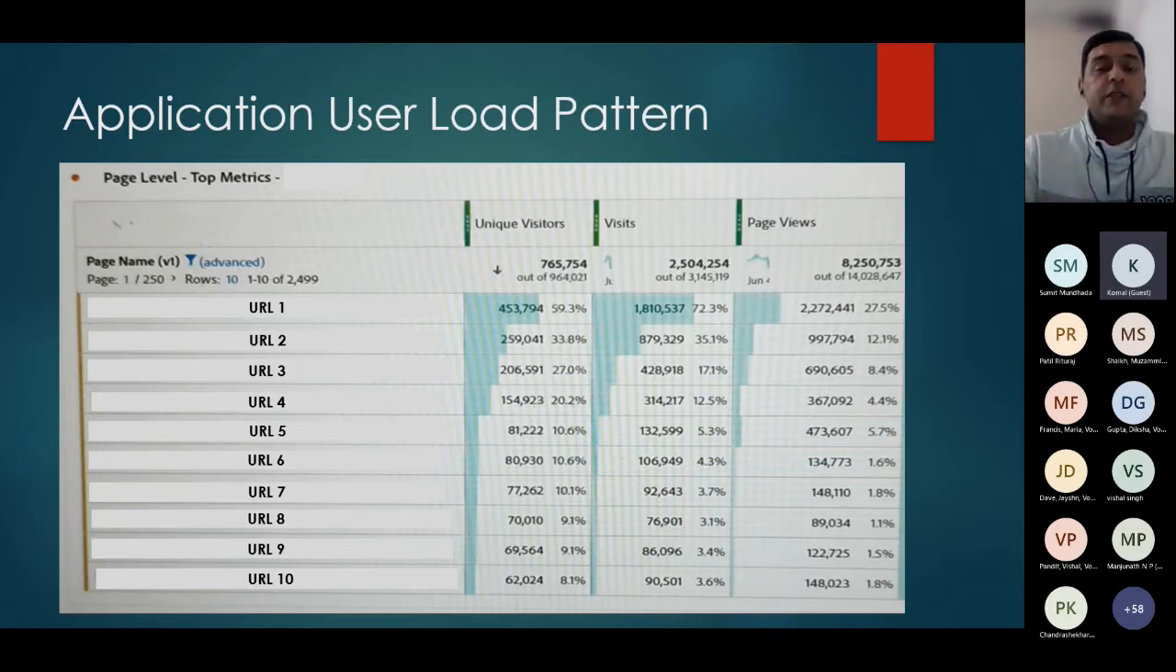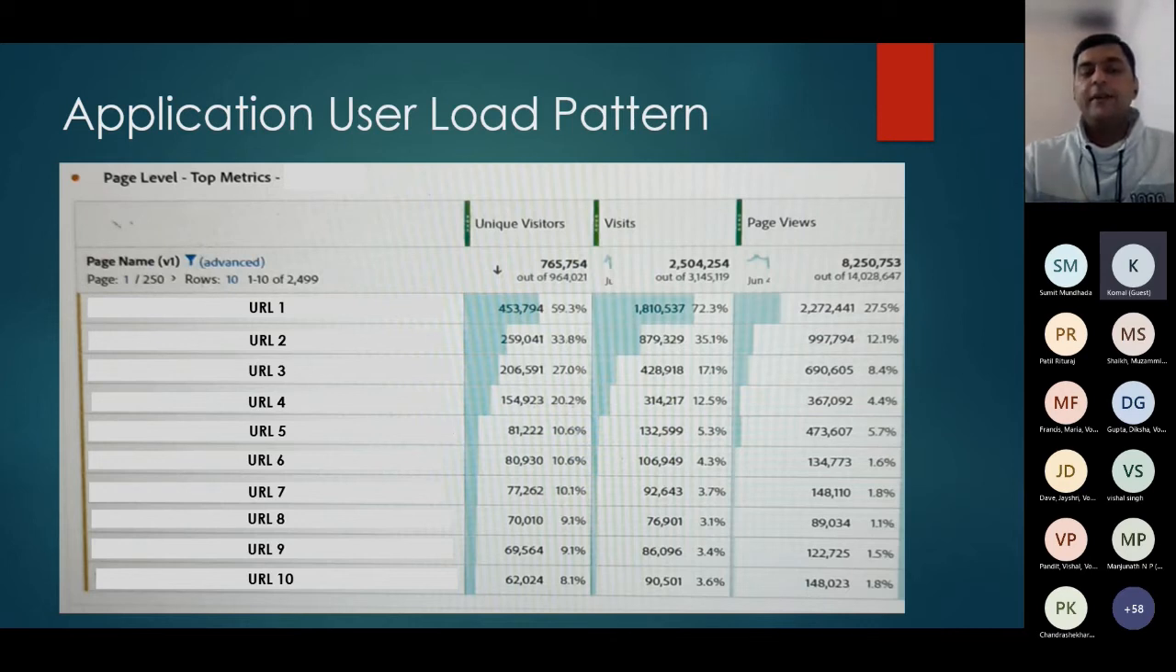So there are some pages which are accessed multiple times. There are some pages which are not accessed even once as well. So this type of metrics can be captured from these application monitoring tools, and this helps out in configuring our performance tests as well. If we can see, out of 2,500 URLs, I have listed out the top 10 URLs.